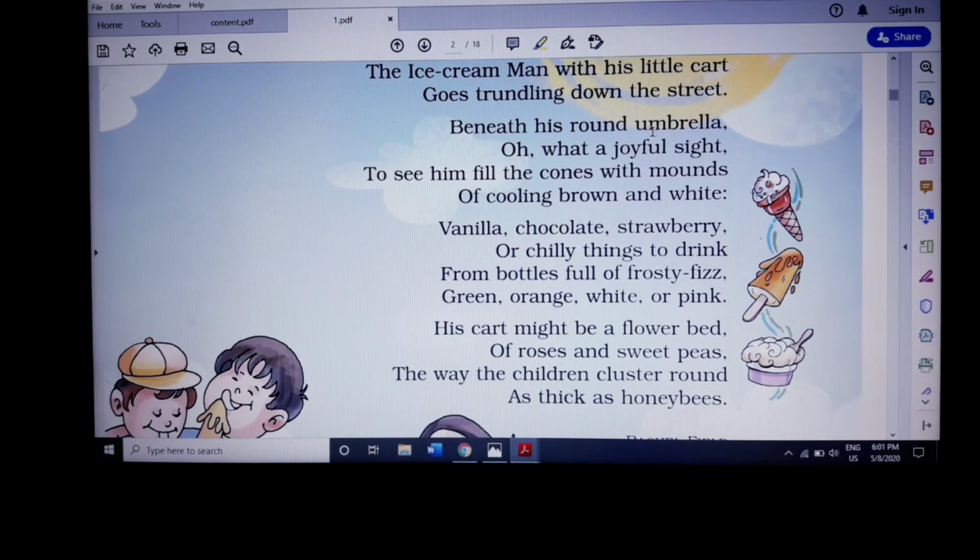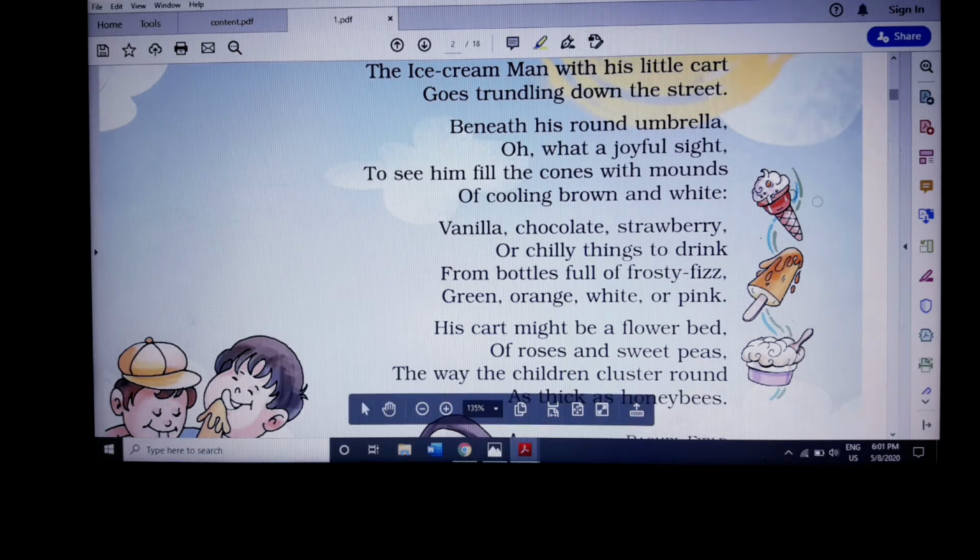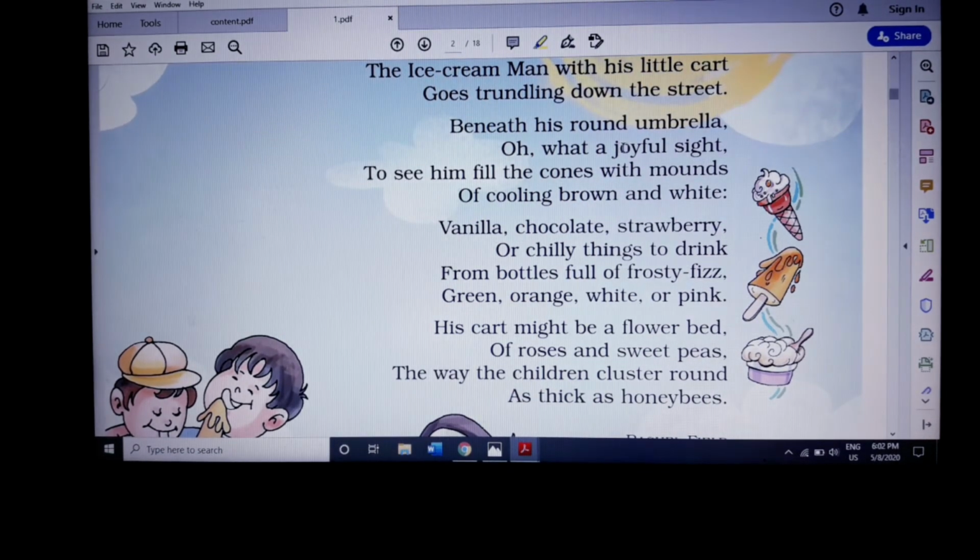Beneath his round umbrella. So the ice cream cart has one round umbrella which is attached to his cart. Oh, what a joyful sight. You can imagine, when your mother or father buys a beautiful ice cream, which is most favorite for all the children, most probably 90% of you will like a chocolate flavor. When you see the chocolate flavor ice cream in your mother or father's hand, when they buy it from the store and give it to you, at that time you will find that a most joyful sight.